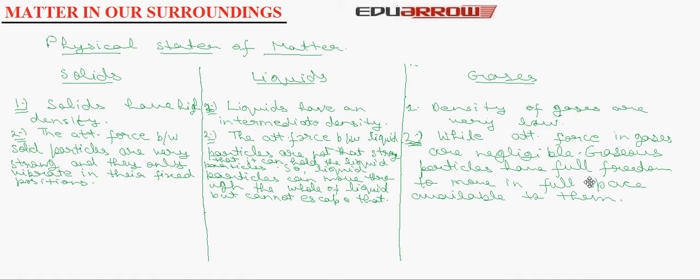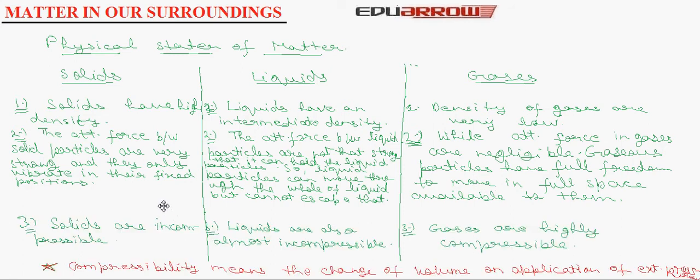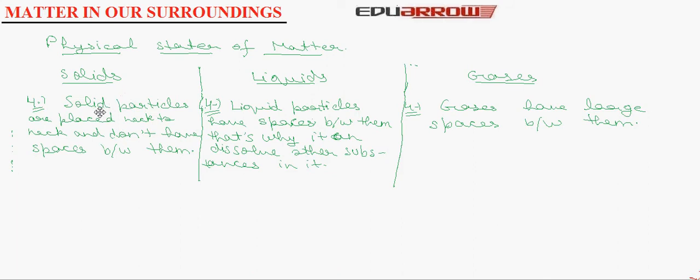Now let us discuss compressibility in the three states of matter. Compressibility means the change of volume on application of external pressure. Solids are almost incompressible. Liquids also don't compress. Gases are highly compressible. Now the fourth property of these states of matter: solid particles are placed neck to neck and don't have spaces between them. Liquid particles have spaces between them, that's why they can dissolve other substances in them, like sugar can be dissolved in water. Gases have large spaces between them.